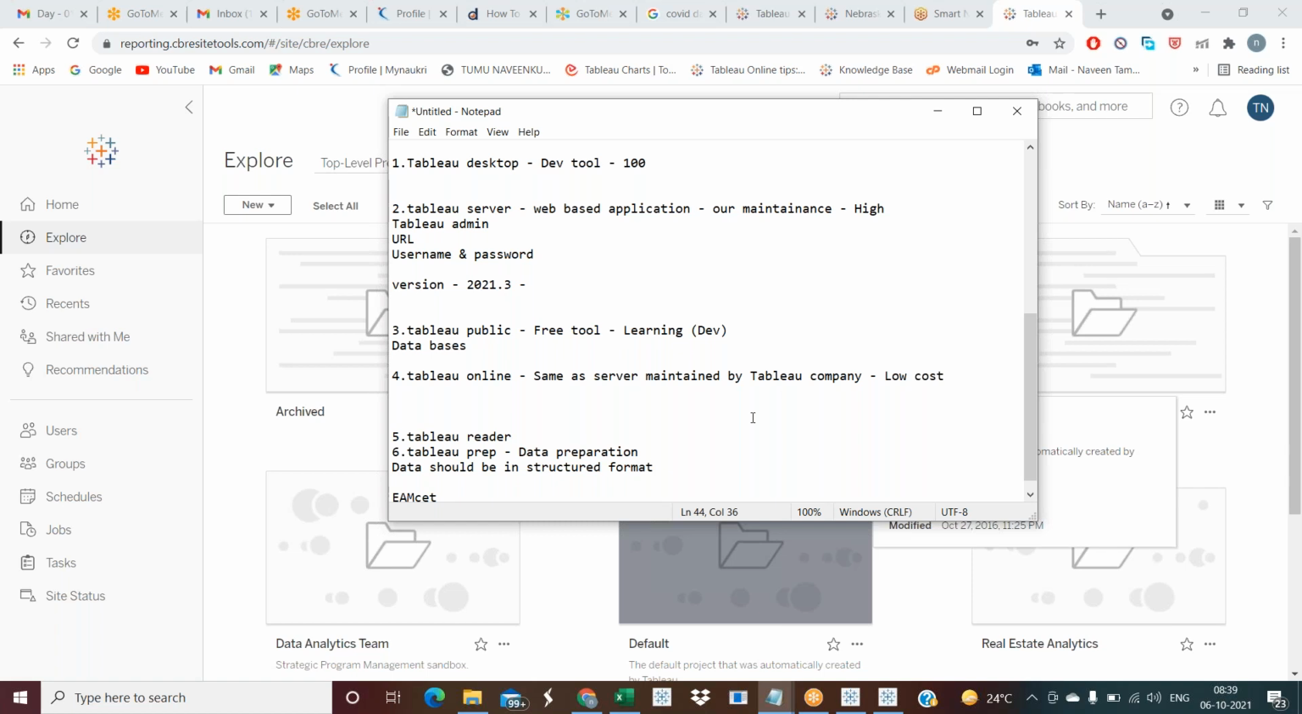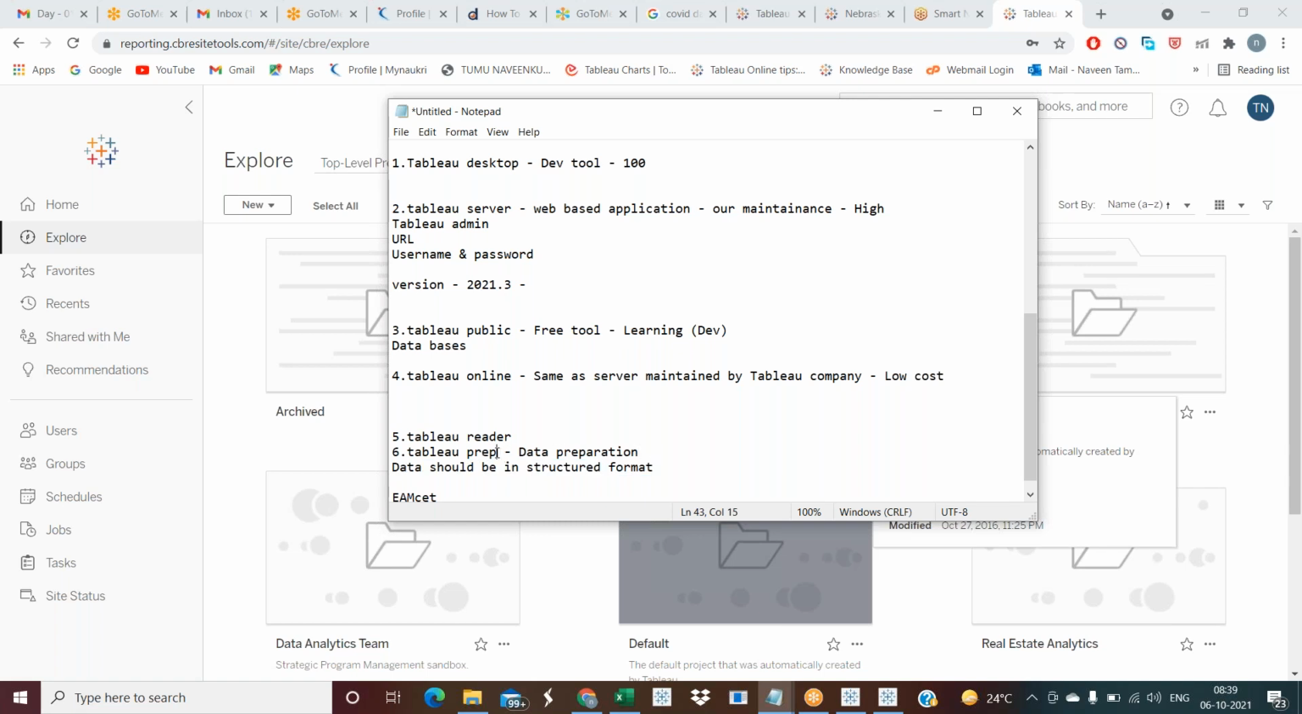The data should be in a structured format, meaning the tables, all the rows and columns, should be perfect. Then only can we connect with Tableau Desktop and prepare the dashboard. If the data is not in a structured format, if it has a lot of nulls or is missing some columns, then in these cases some people will go with ETL kind of stuff.